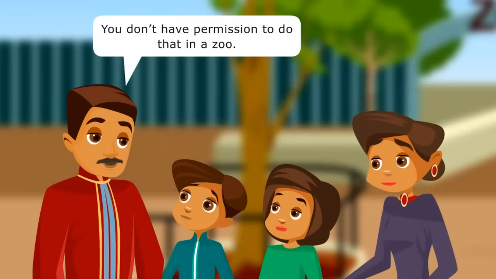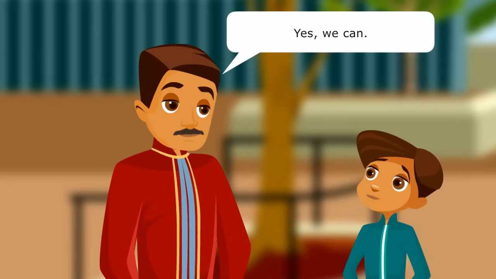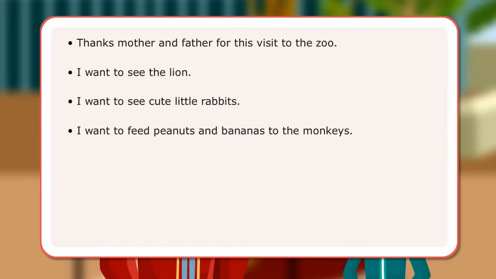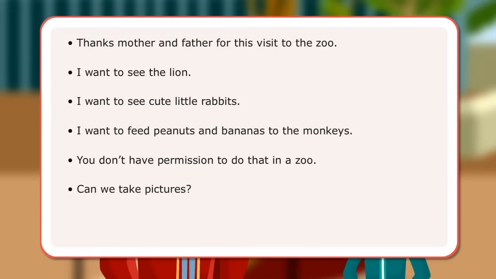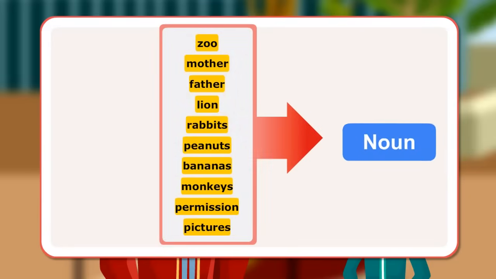I want to feed peanuts and bananas to the monkey. You don't have permission to do that in a zoo. Can we take pictures? Yes, we can. In the conversation, the family use names for person, animal, place, thing, or idea. The words zoo, mother, father, lion, rabbits, peanuts, bananas, monkeys, permission, pictures are examples of nouns.